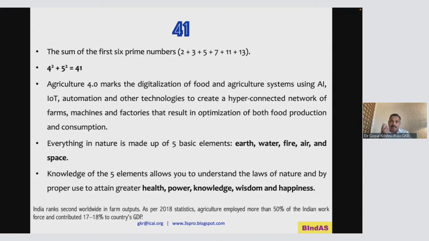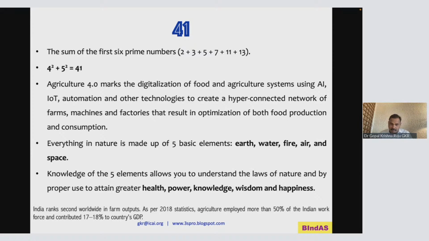So the 5 basic nature forces. Okay, so these 5 along with this agriculture 4.0, they contribute to the present primary sector.